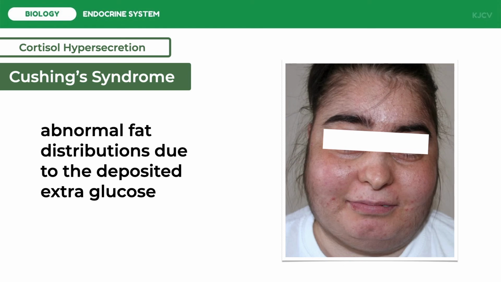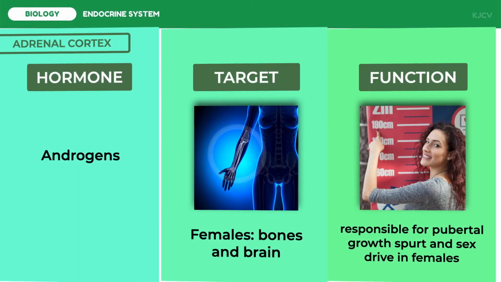Excessive cortisol secretion, or Cushing syndrome, can be caused by overstimulation of the adrenal cortex by excessive amounts of corticotrophin-releasing hormone and/or ACTH. It can also be caused by adrenal tumors that uncontrollably secrete cortisol independent of ACTH, or ACTH-secreting tumors located in places other than the pituitary, most commonly in the lung. Its common symptom is abnormal fat distributions due to the deposited extra glucose.